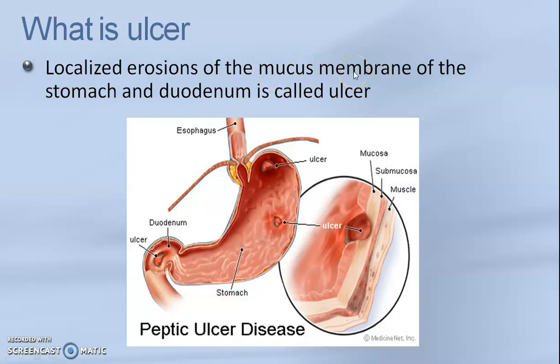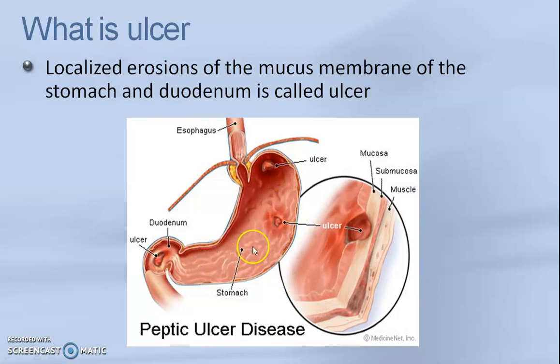You know that the whole GIT from the mouth to the inside, whether it is the stomach, intestine, large intestine, is fully covered with a mucous membrane. Now if somebody wants to understand what is mucous membrane, just put a finger inside your mouth, and whatever coating you can feel with your finger inside your mouth is the mucous layer. Likewise the whole GIT is coated with a mucus layer.